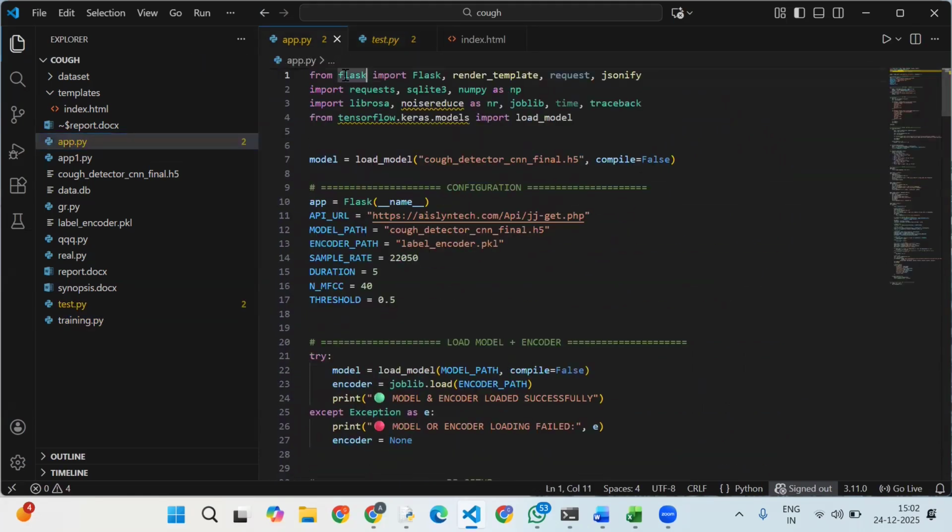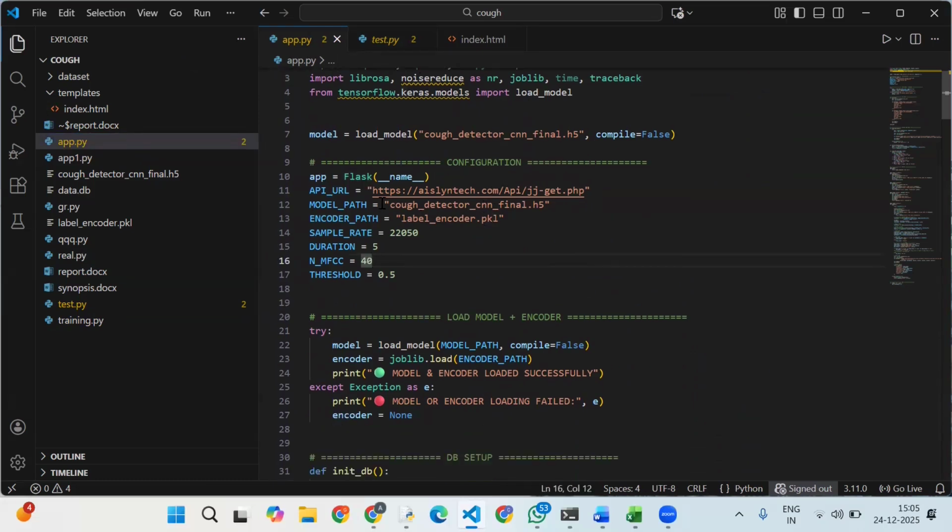We are using Flask for creating the web page. Here we are loading our model and our encoder also.